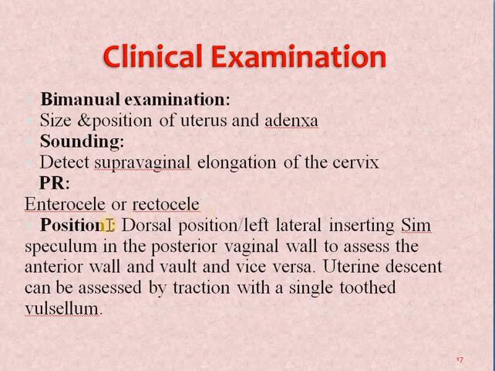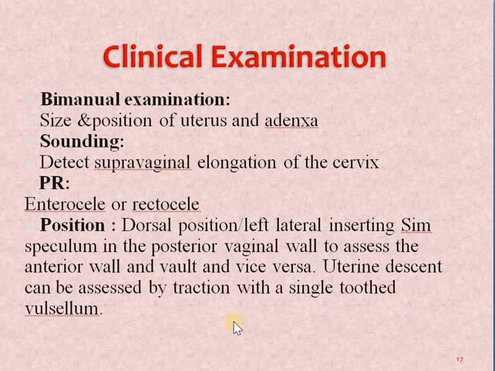Then next is per rectum examination. So enterocele or rectocele can be identified by doing the per rectum examination. Then when we take the patient in the lithotomy position, with the help of Sims speculum, we can examine the anterior vaginal walls or explore the vagina and find the position of the uterus, or asking the patient to lie left lateral we can examine the posterior vaginal wall also, and see any kind of prolapse of the vault or any rectoceles.